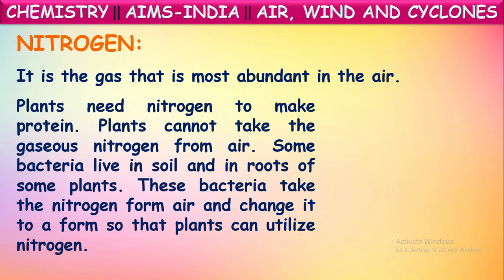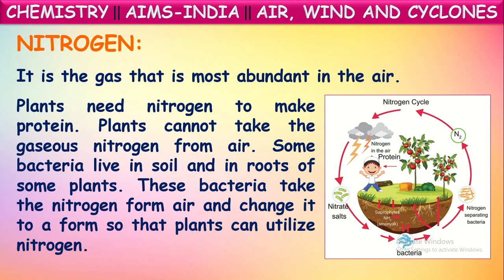So what will happen then? Some bacteria which live in soil and the roots of certain plants take the nitrogen from the air and change it to a form which is called nitrates, or salts of some metals, which we call nitrate salts.